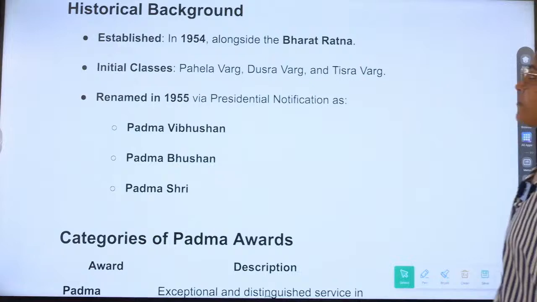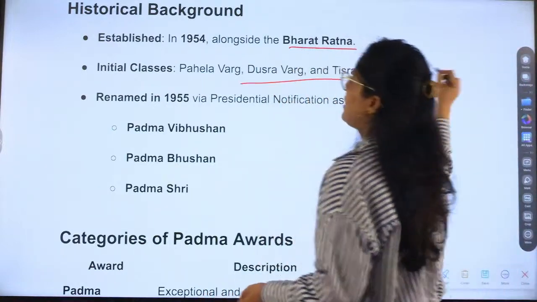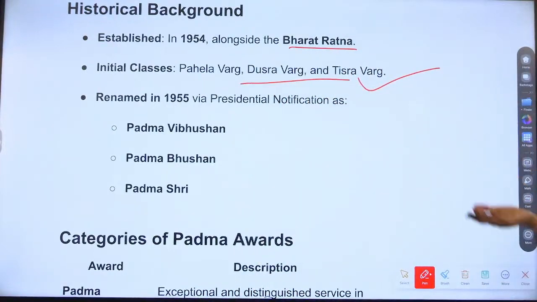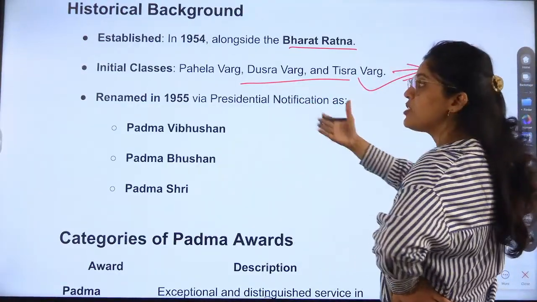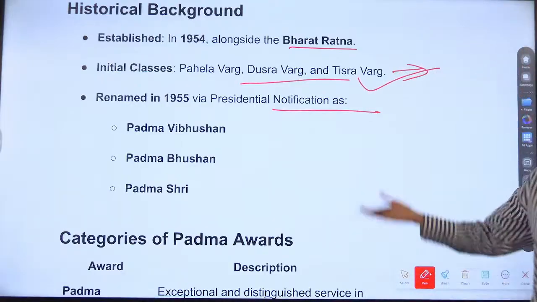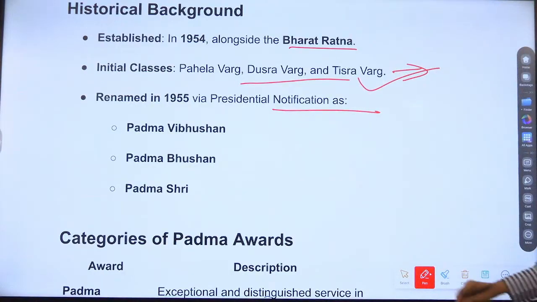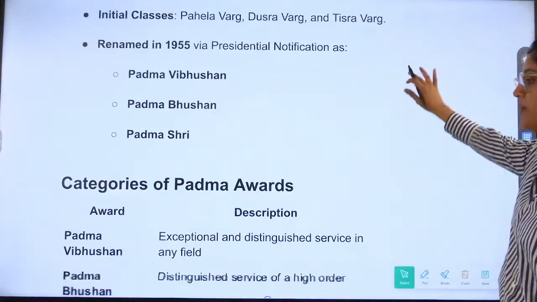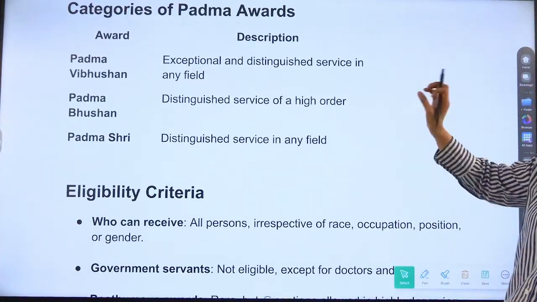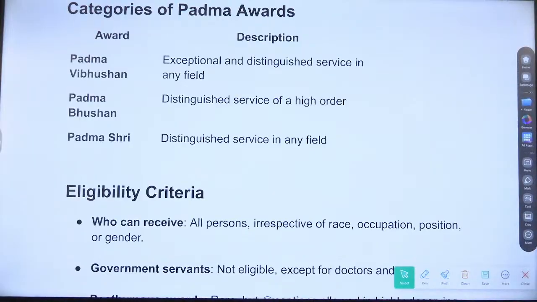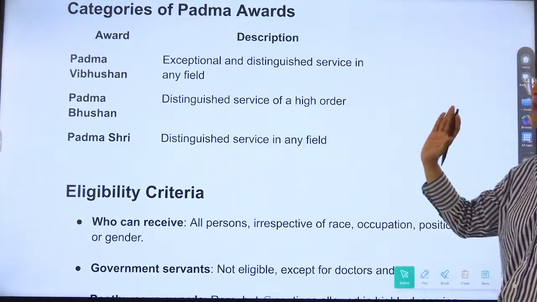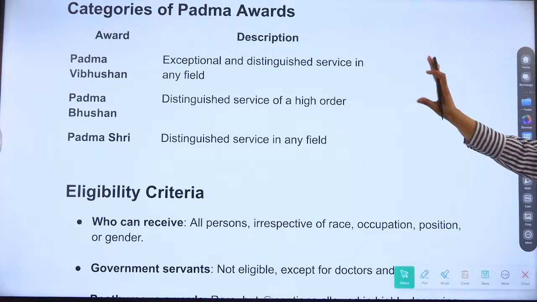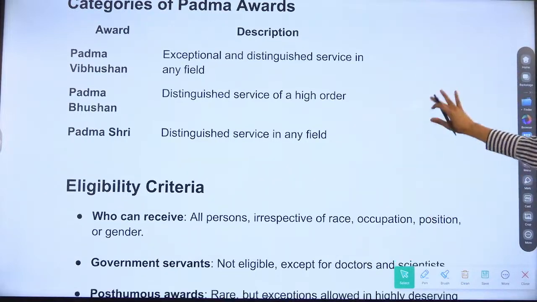It started in 1954 alongside the Bharat Ratna, and initial classes were Pehla Varg, Dusra Varg, Tisra Varg, right? These were the 3 categories initially. Now it was renamed as Vibhushan, Bhushan and Shri. Okay. Next is categories of Padma Awards, we already know. Now, Vibhushan is given for exceptional and distinguished service in any field, and Bhushan is given for service of a high order and distinguished service in any field. Padma Shri. This is exceptional and distinguished because the highest among this 3.